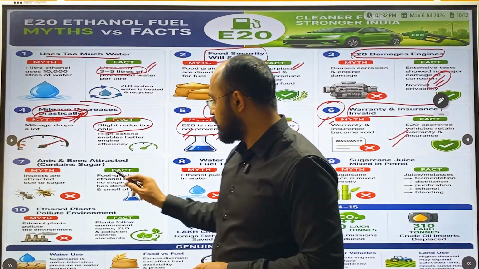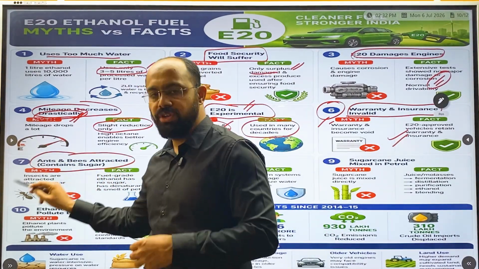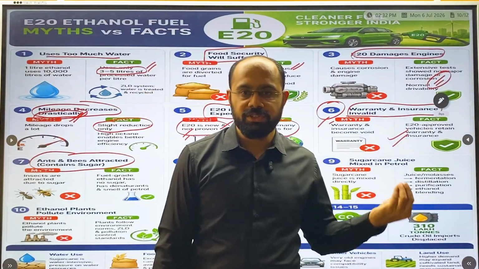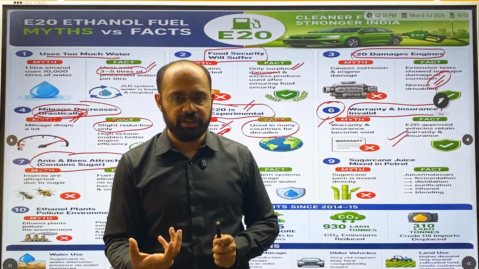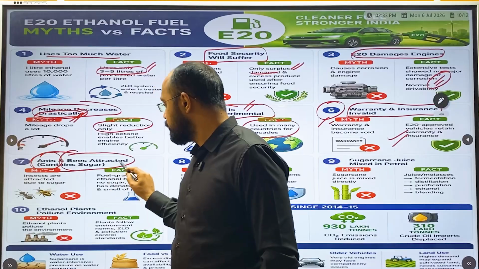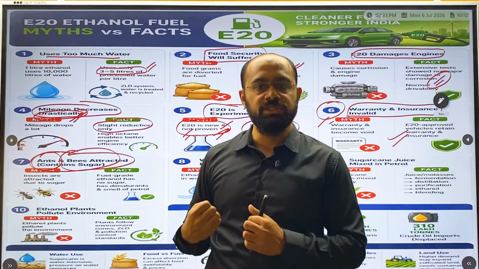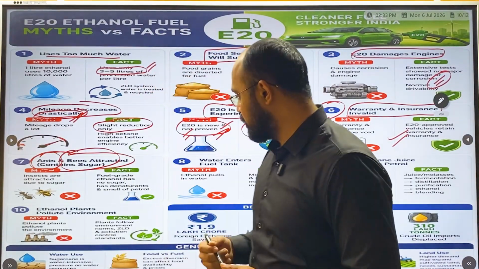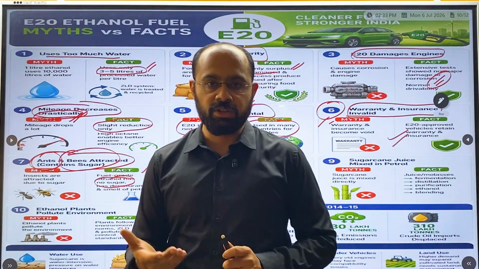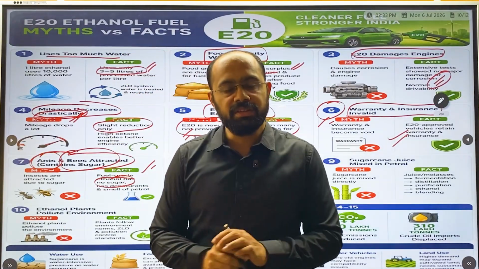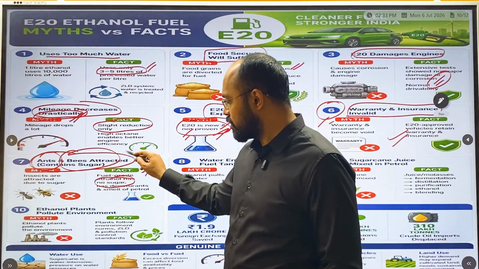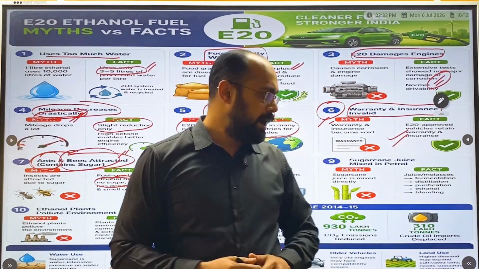Okay. Now next thing is ants and bees. Since we know that initially during the production of this ethanol, we use sugarcane, people are saying ants and bees are attracted to this, and the government has said no, there is zero sugar in this ethanol. It is only extracted, and it does not contain any type of sugar. So it will not attract any ants or bees.